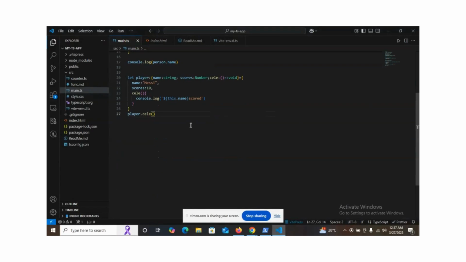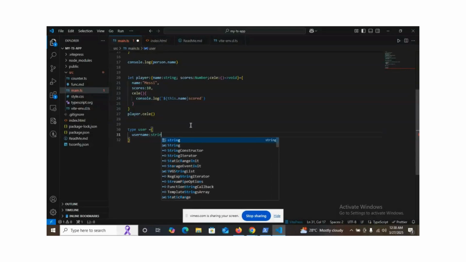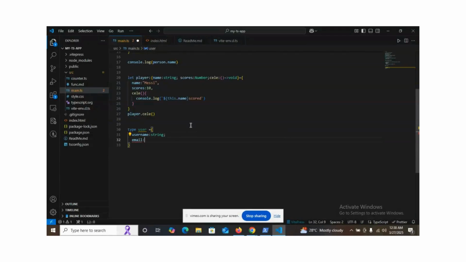With an object, we can instill an object type to carry a type. So we define any item or variable with that object. So let's say we say type user, right? So we can define our user as a type, as an object that has username. Normally username should be string. We can also call email, right? So email can be string also.